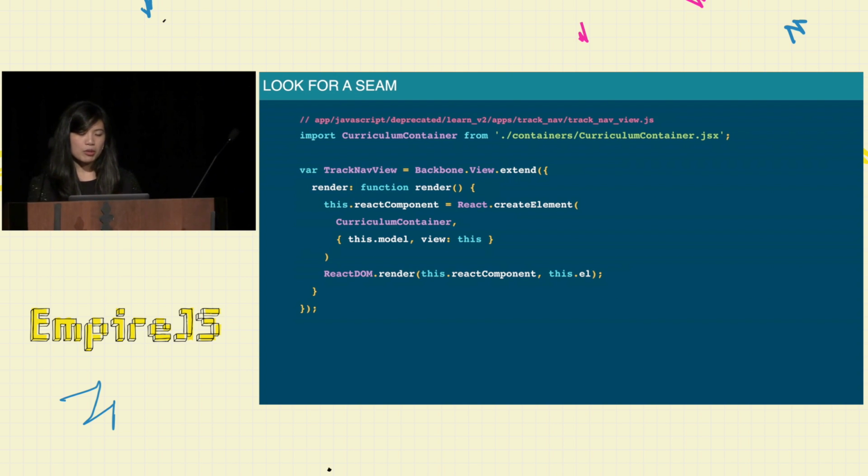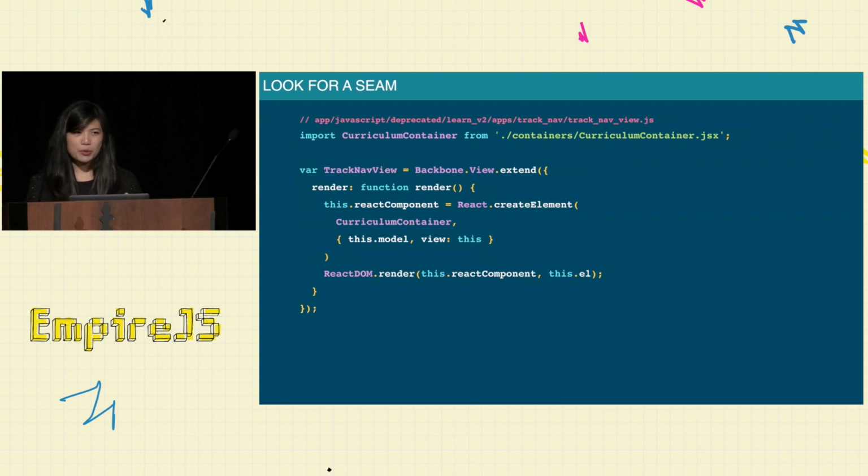We keep the Backbone models and all of their lifecycle events, but we take that model and we pass it into the React component as props. So that's cool. Really cool that we can make these two systems communicate together in this one file. But again, not any closer to removing Backbone from the system.